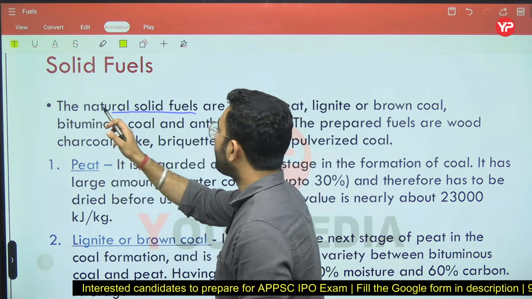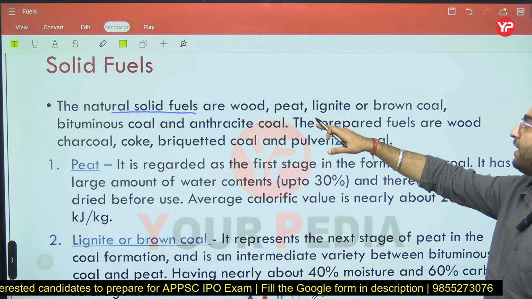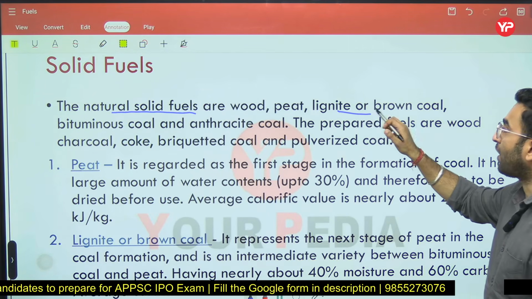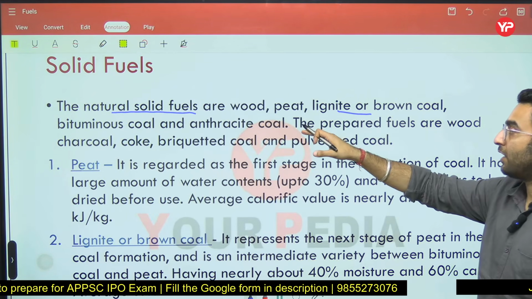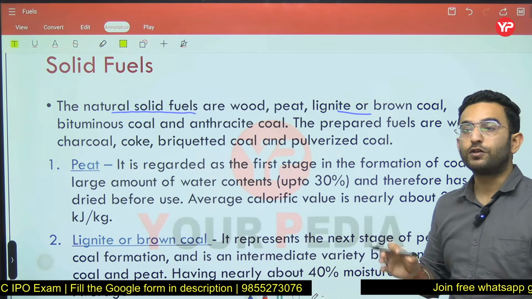So what are natural solid fuels here? Which are present in the earth crust. So there we may have wood, peat, lignite, which is also known as brown coal, bituminous coal, anthracite coal. All of these types of fuels are considered natural solid fuels which are present in the earth here.